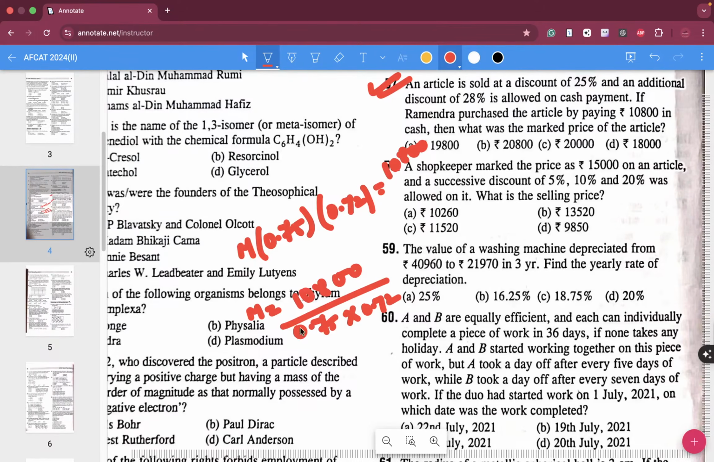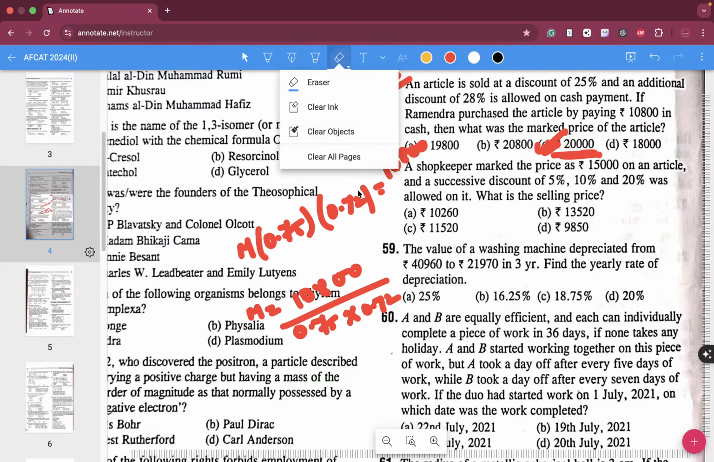You have to do a little bit of calculation. I'm also feeling a bit lazy like you guys, so I'll do the calculation in a faster manner. 10800 divided by 0.75 divided by 0.72. If you calculate this, you will get 20,000 as the answer to question number 57.